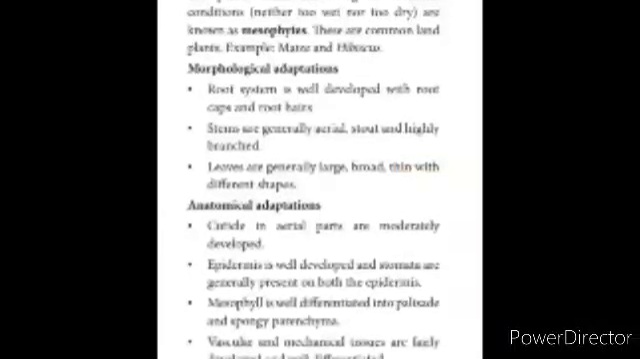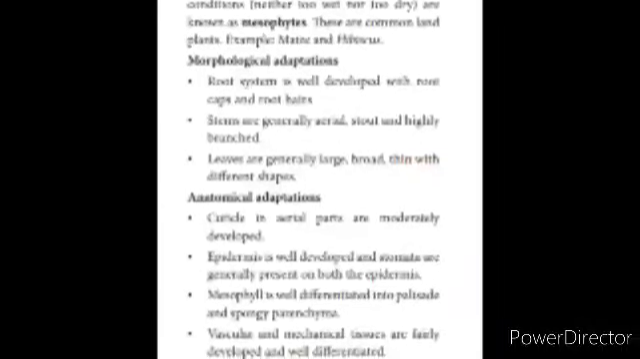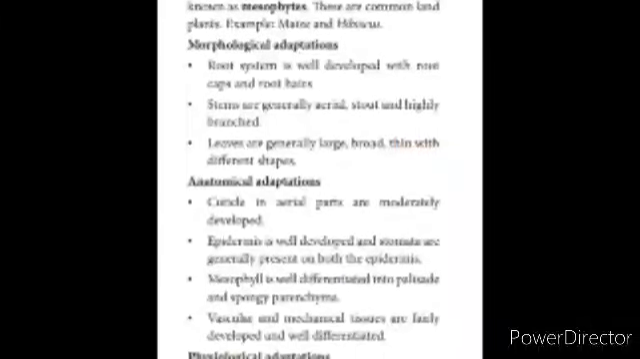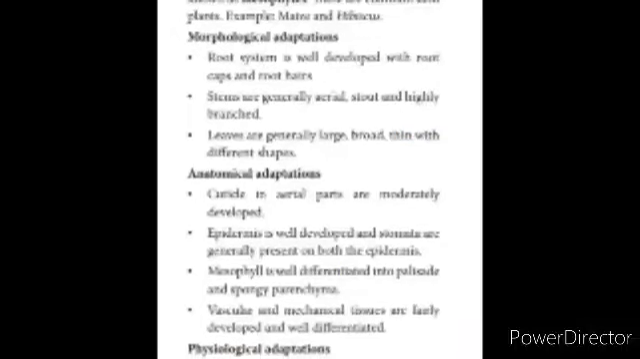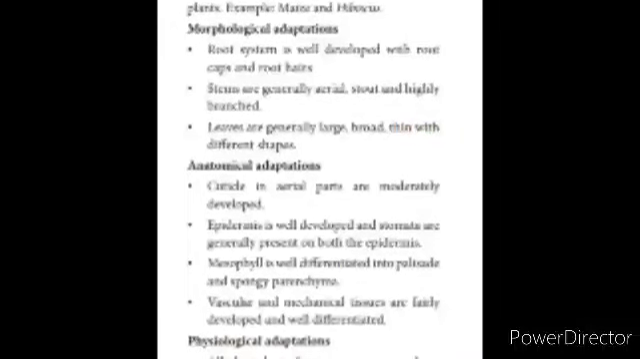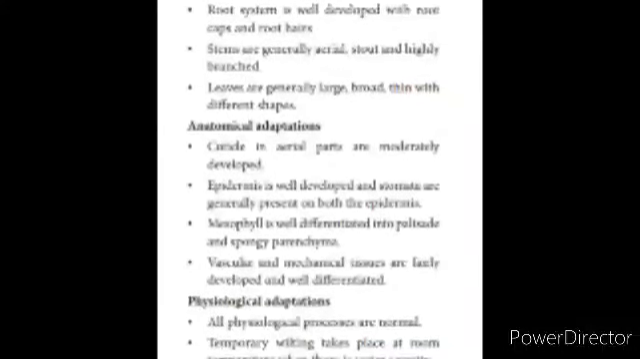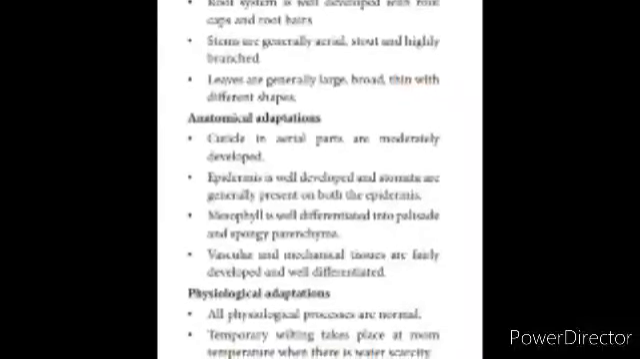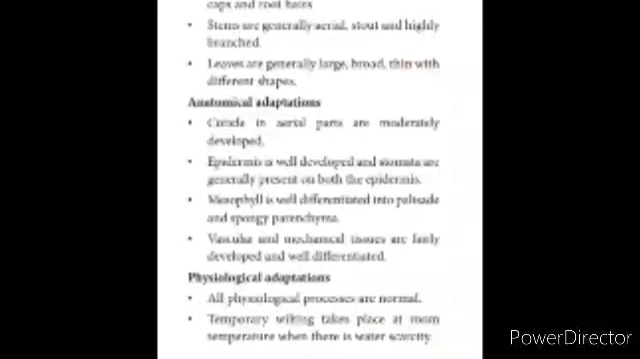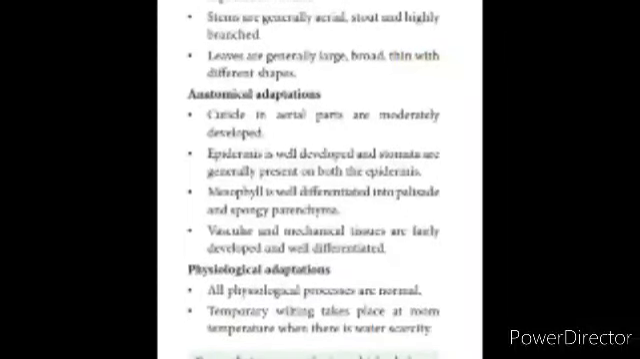Epidermis is well developed. And stomata are generally present on both the epidermis, upper epidermis as well as the lower epidermis. Mesophyll is well differentiated into palisade and spongy parenchyma. Vascular and mechanical tissues are fairly developed and well differentiated. Now we see the physiological adaptations. All physiological processes are normal. Temporary wilting takes place at room temperature. Where there is water scarcity, the drooping takes place.